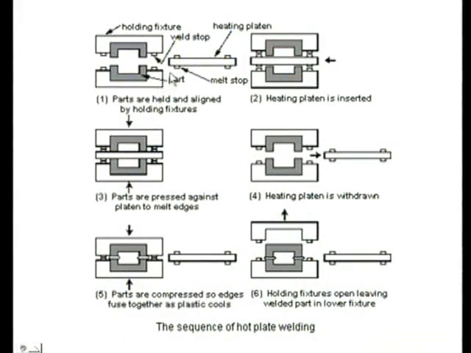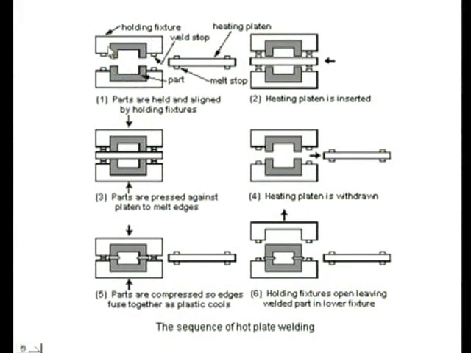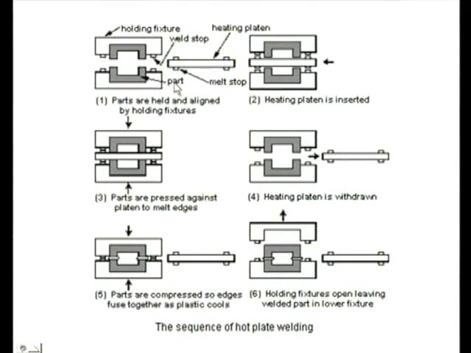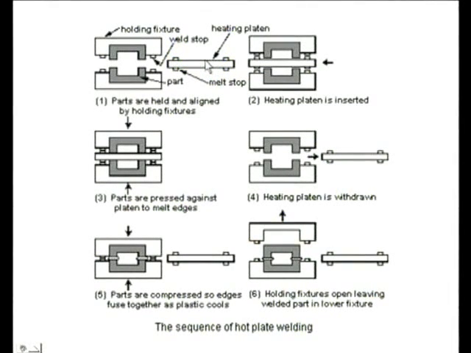Now here you can see the sequence of hot plate welding. Here these two are the pieces to be joined, two parts, and this lower part is holding the fixture, and this is holding another part in its fixture. Here this is the heated plate, which is at a certain temperature.